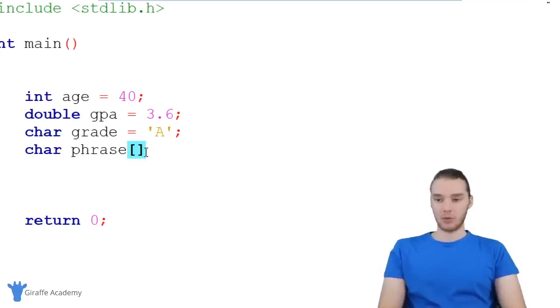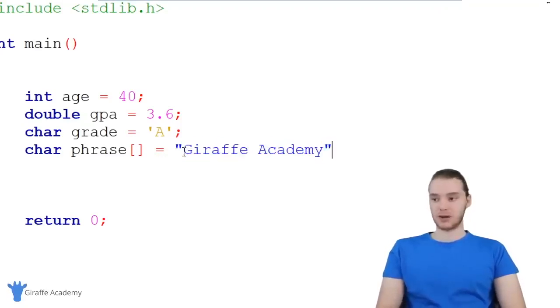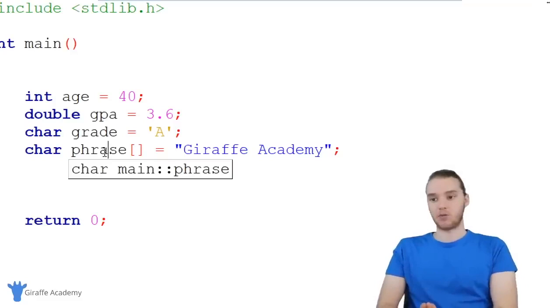But just for now, know that we can create a string of characters by using char, specifying the name, these open and closed square brackets. And then we can create this using two open and closed quotation marks. So instead of these single quotes up here, we're just going to use double quotes. And I could type in like a phrase. So I could type in whatever string of text I want here.